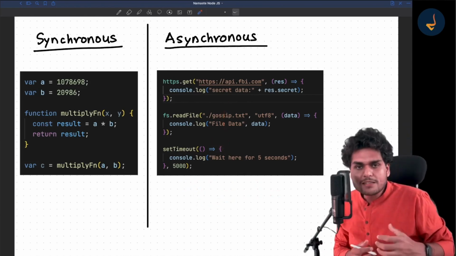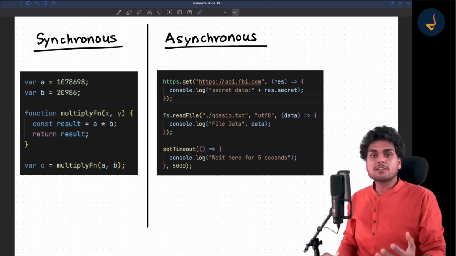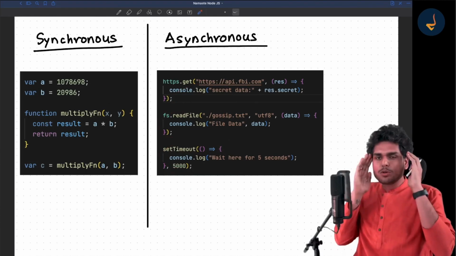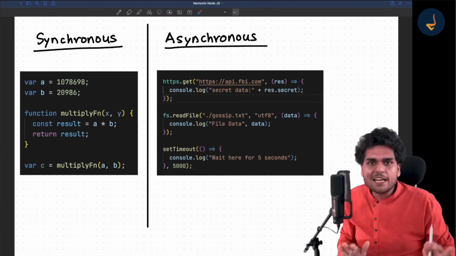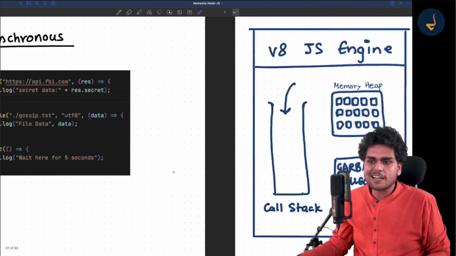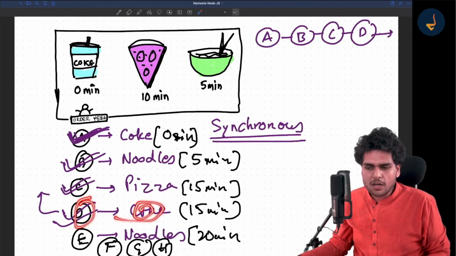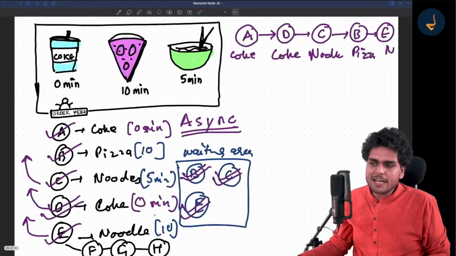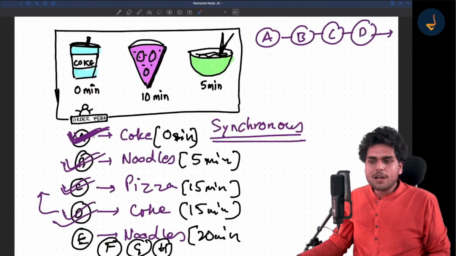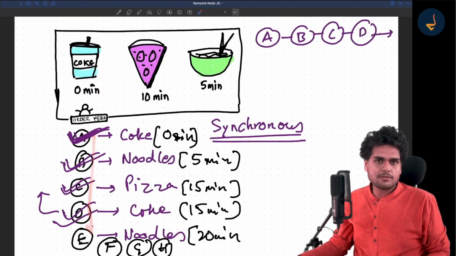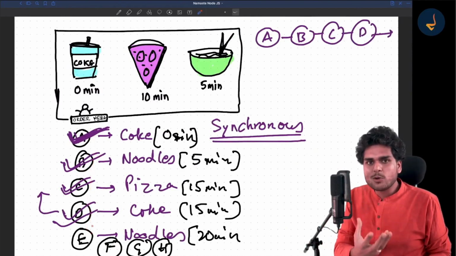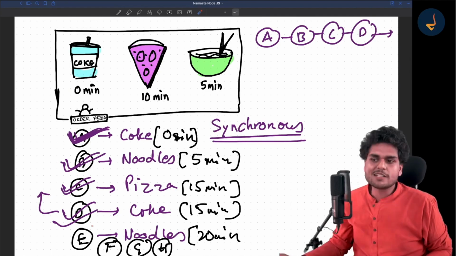Because what happens is this type of code blocks the JavaScript engine. See, JavaScript engine wants to keep its queue very clear, right? JavaScript engine is like a synchronous restaurant, and it executes like this. But suppose the person D is waiting over here and he was just waiting for Coke, it's pathetic, right? Similarly, JavaScript engine will love it only if all the orders are coming for Coke. But if there are orders which are pizza and noodles, JavaScript engine will not love it, because it takes a lot of time, right?